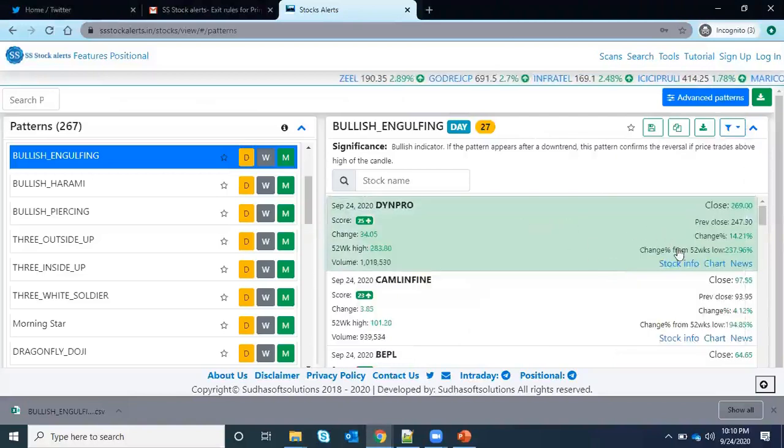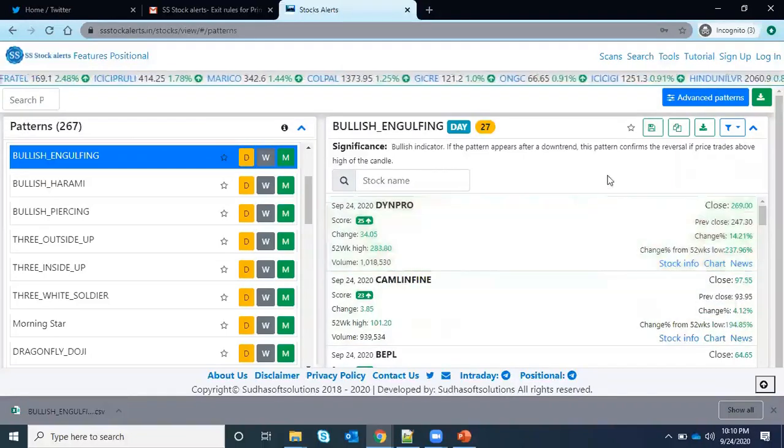And you can see, this is Dynapro, and you may have traded it. You can see it has given at least 237 percent from its 52 week low, and the current 52 week high is 283, and the current close price is 269. So it is pretty close, it is trading near the top of the range. So this is the one.